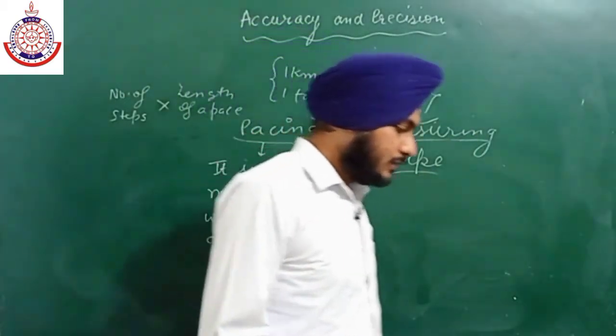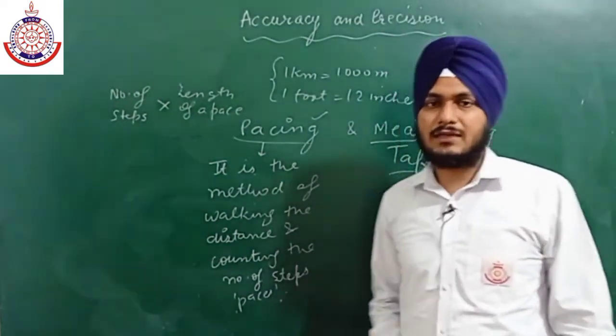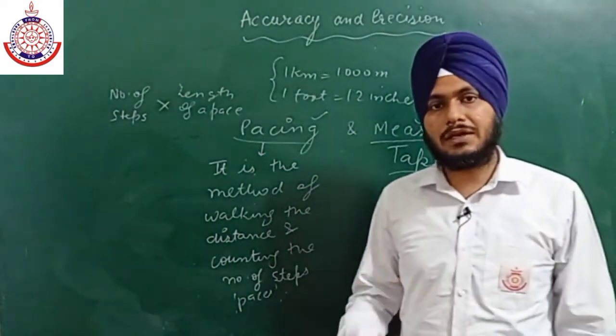So in this way there are some cases in which the measurement comes out inaccurate.